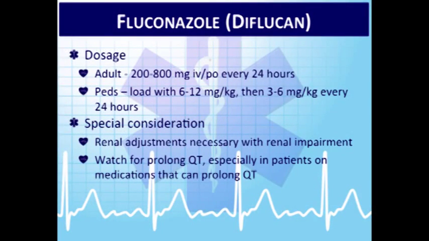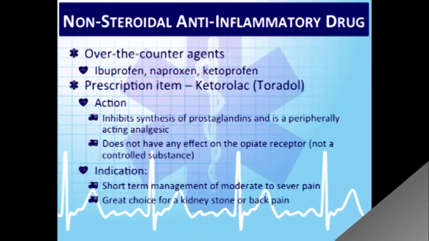Dosing, like I said, it's available orally, it's available IV. You don't really have to worry about this, but some special consideration with renal impairment. If patients are in acute renal failure or are dialysis patients, we don't have to give it to them as often. Usually it's every other day, low dose once a day, etc.